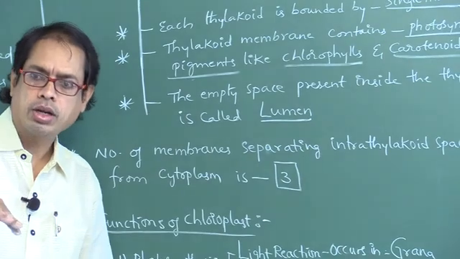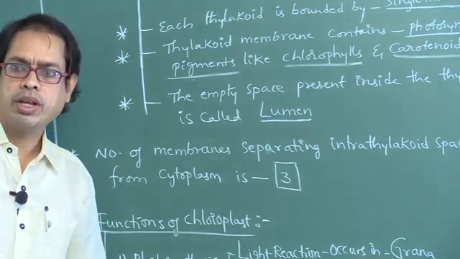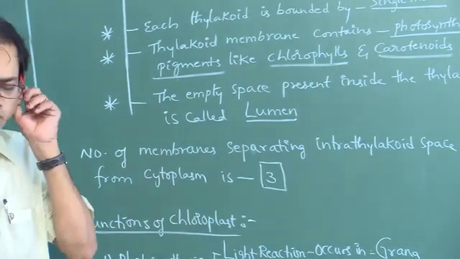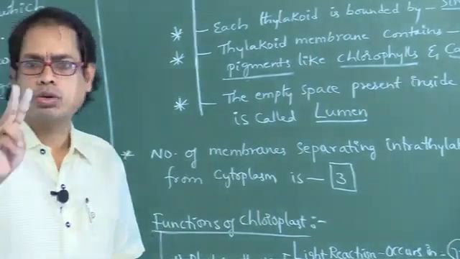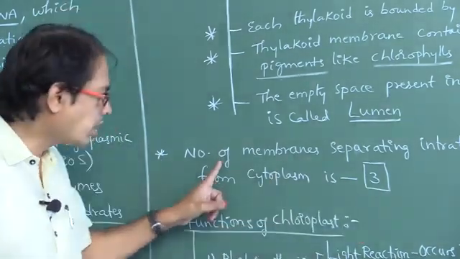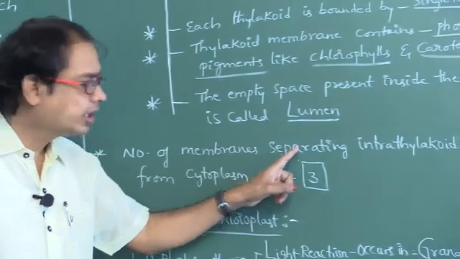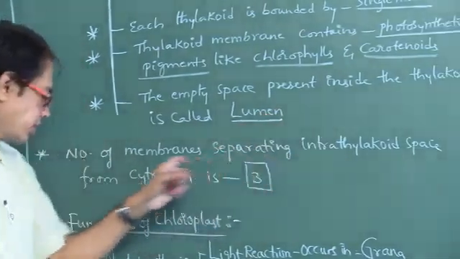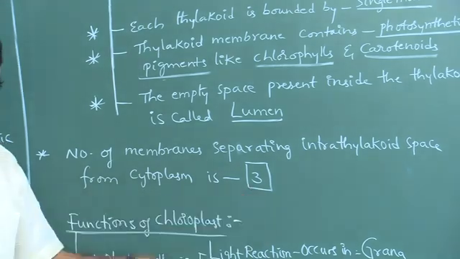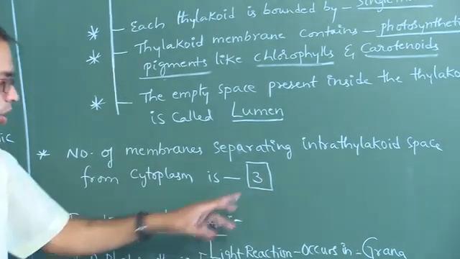From lumen to cytoplasm, thylakoid membrane is 1, chloroplast membranes are 2, no? That's why we have to say 3 membranes. Thylakoid membrane and 2 membranes of chloroplast, total 3.